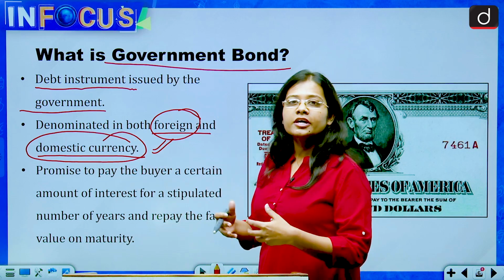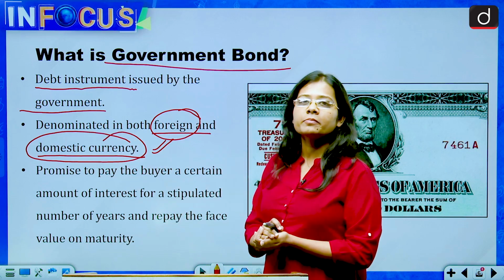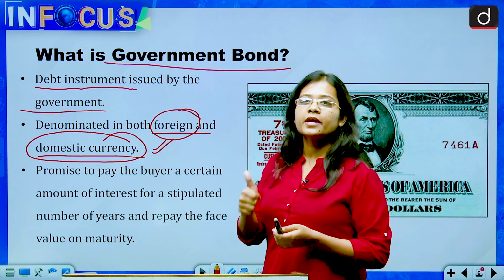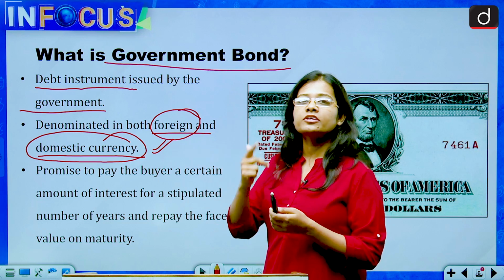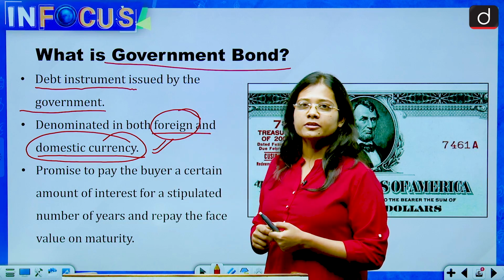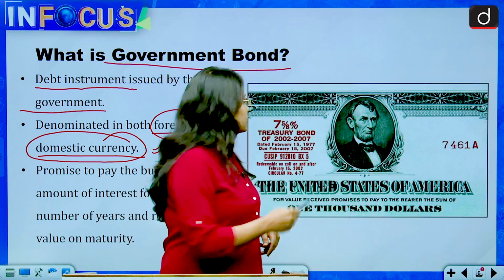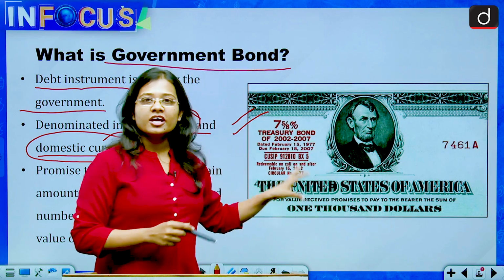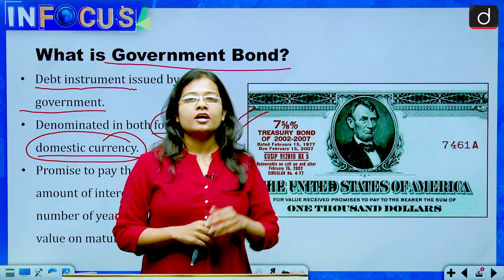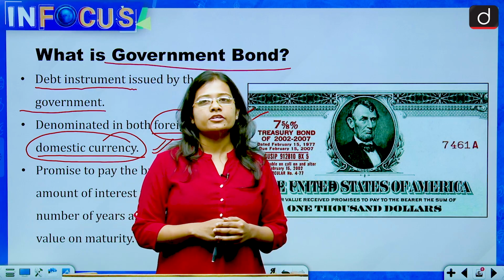So what is it? It is a promise that the government makes that if you buy our government bond, then we will pay you this much amount after this many years at this interest rate. For example, look at this picture. See, it is a treasury bond of the United States. What we call government bonds in India is called a treasury bond in the United States.